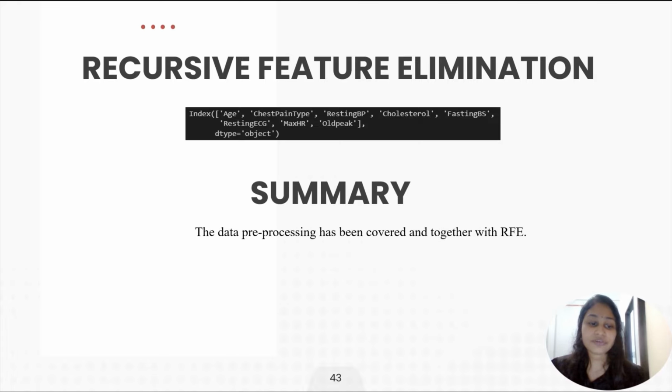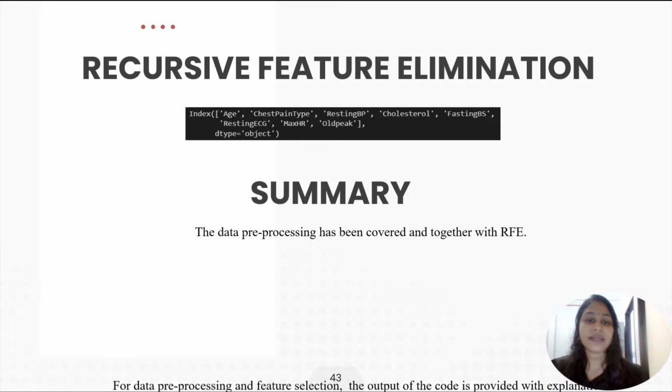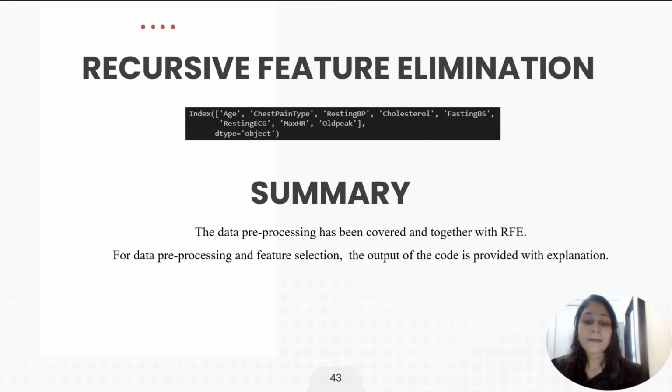Let's go into the summary. The data preprocessing has been covered, which includes checking missing values, treating outliers, label encoding, data normalization, data formatting, binning, and descriptive analysis, including RFE. For each step of this data preprocessing and feature selection in this phase 2, the output code is provided with explanation. The descriptive data analysis also has been included, as has been shown before.